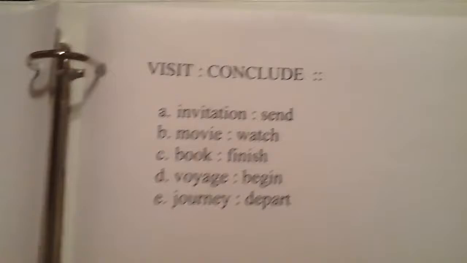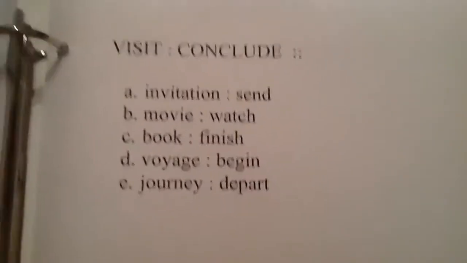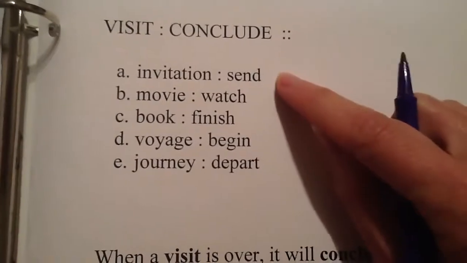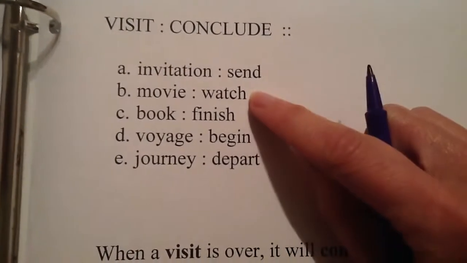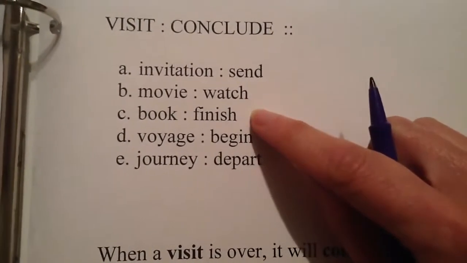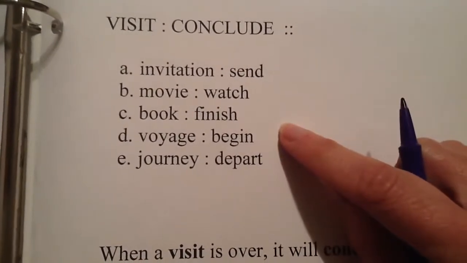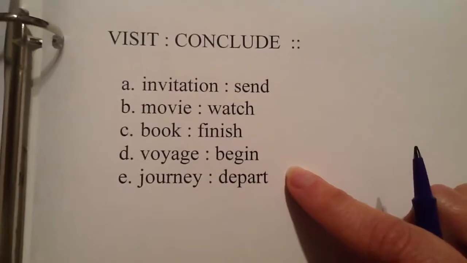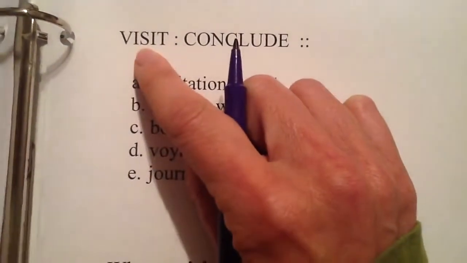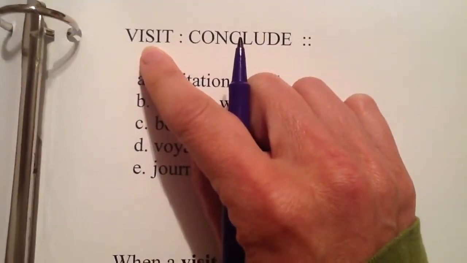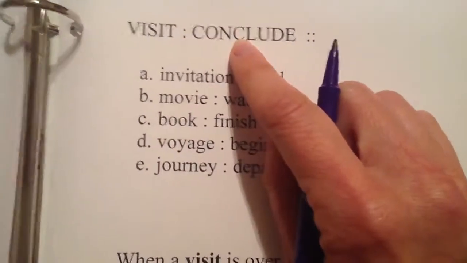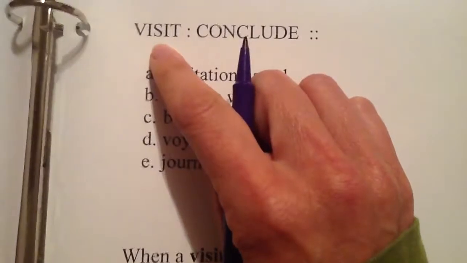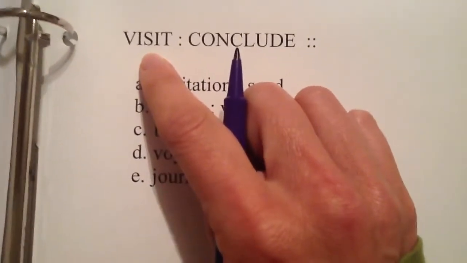And one final problem for today. Let's look at this one. Visit is to conclude as invitation is to send, movie is to watch, book is to finish, voyage is to begin, or journey is to depart. Wow, this could be either a verb or a noun. I'm not sure which part of speech that is. Conclude, that's a verb. I know that one's a verb for sure, to conclude. But this could be a visit, or it could mean to visit.